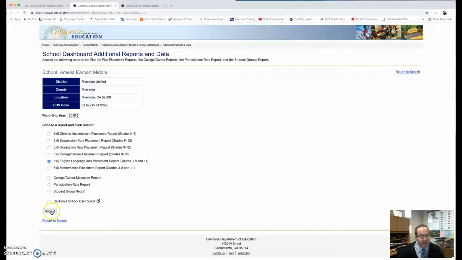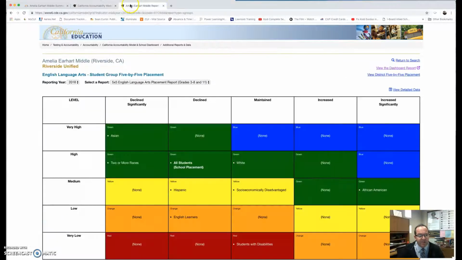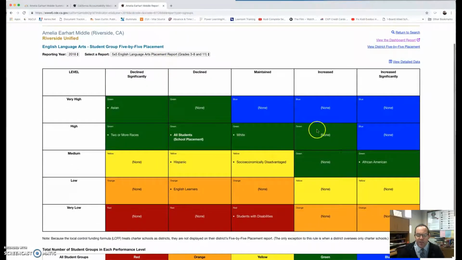Let's take a look at English language arts, and it's actually right here. And you get the 5x5 grid, so we can see where all of our students are. This year, we scored in the high range, but we declined a little bit. So that's where we are with language arts. If we would have maintained, how did we do against last year's kids? We declined as it related to last year's kids.